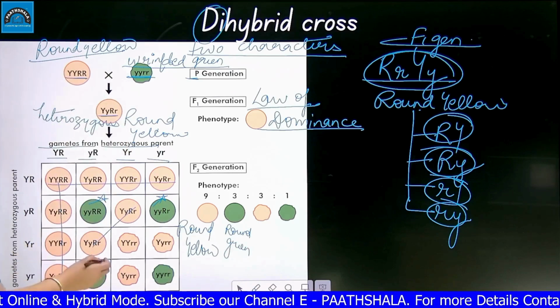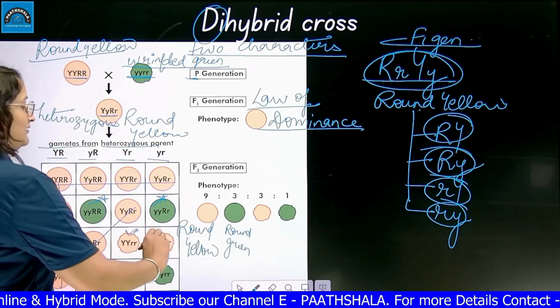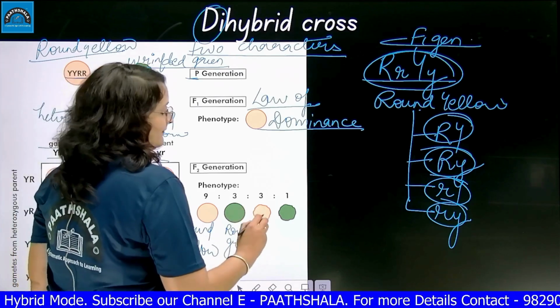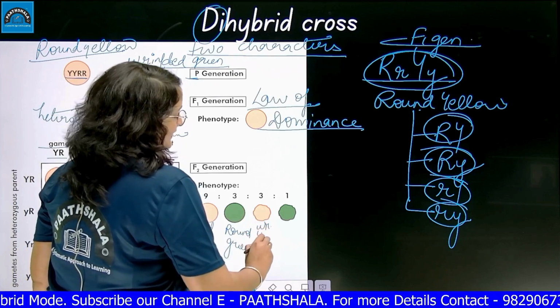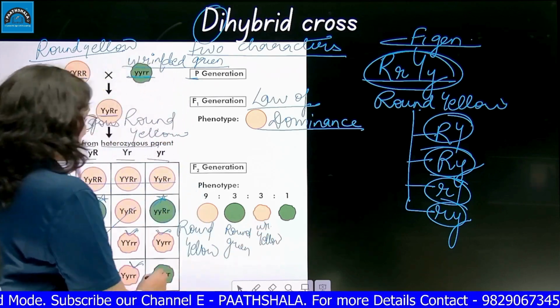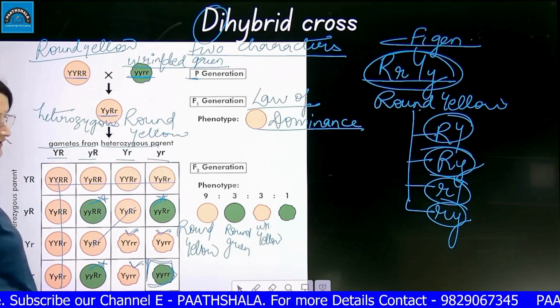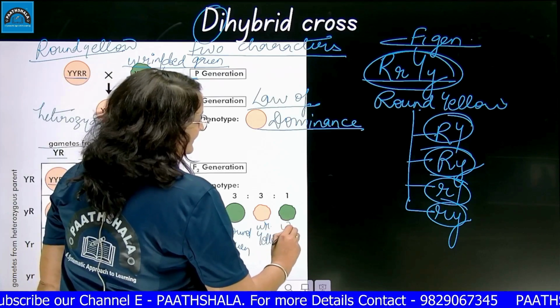The remaining 3 were wrinkled yellow. And this last one, the smallest one, only single, was wrinkled green.